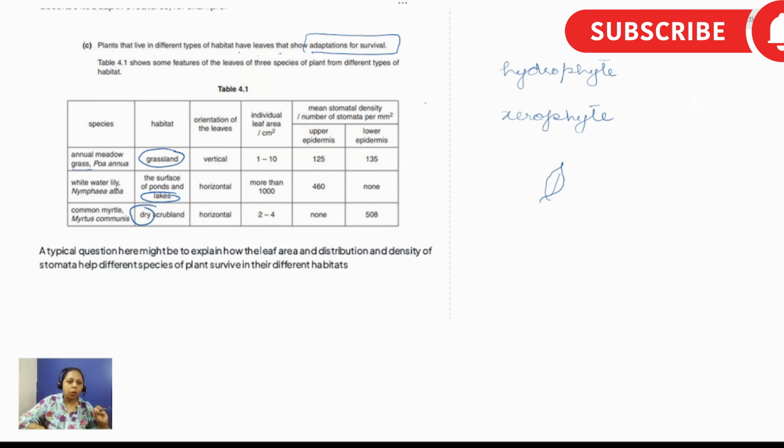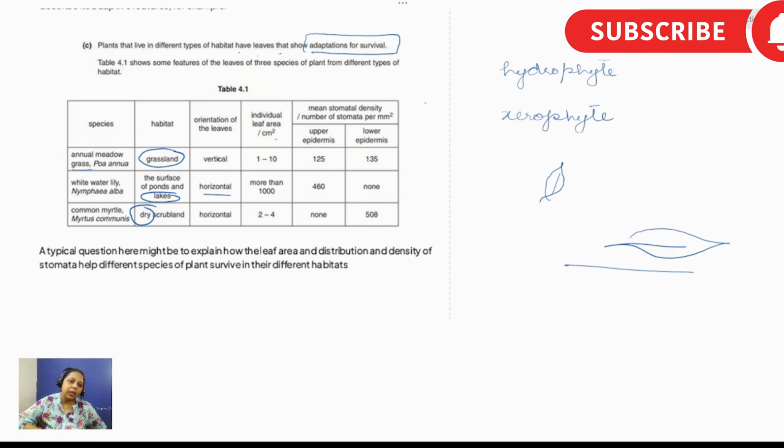If we talk about the water lily, the leaves are horizontal. They are on this axis. Like, if this is water, they are lying on the surface of the water. It's horizontal. And the same goes for common myrtle. It's a plant. Clear? Now let's see what their leaf area is.